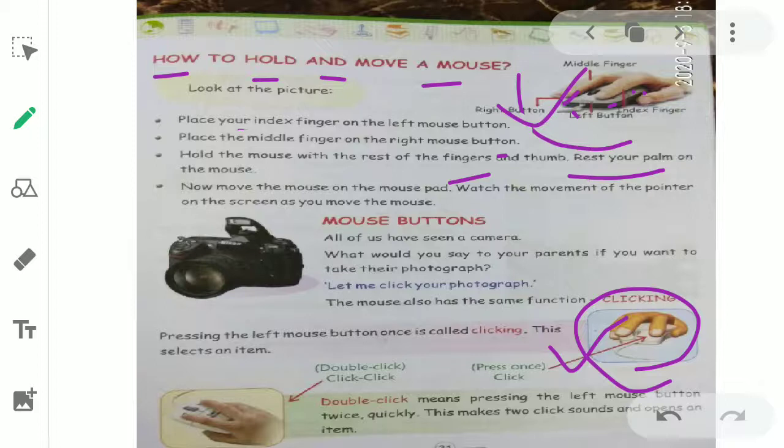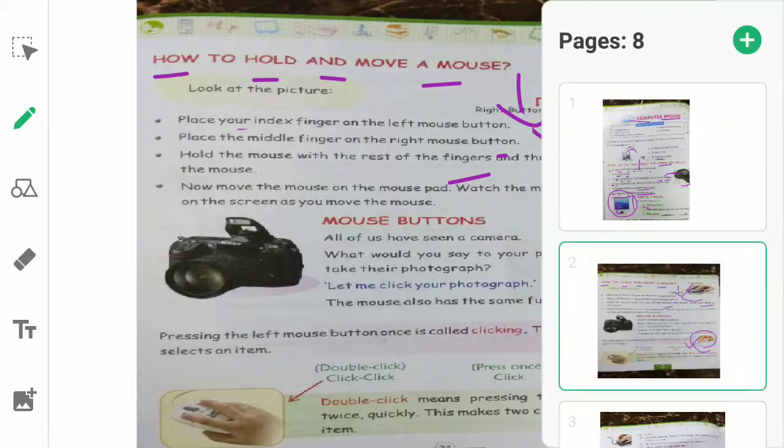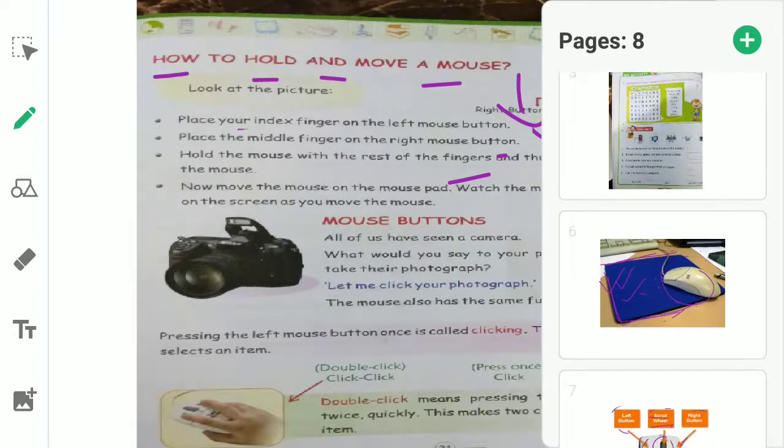Leaving the fingers, the rest of the part of the hand is called palm. We call it palm, PALM, palm. और उसको बेटे आप कहाँ पे रखोगे? On the mouse. You will place your fingers on the buttons, और जो नीचे वाला पोर्शन है माउस का, उसके ऊपर you will keep your palm.